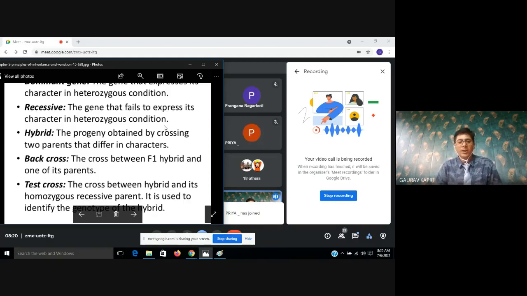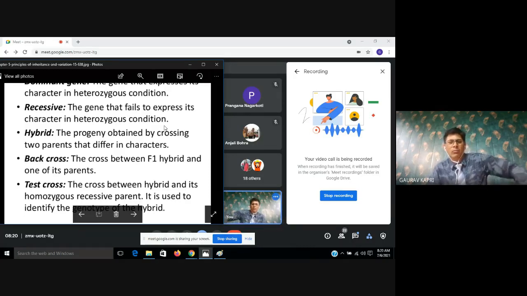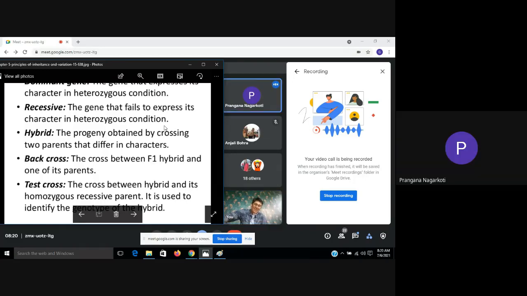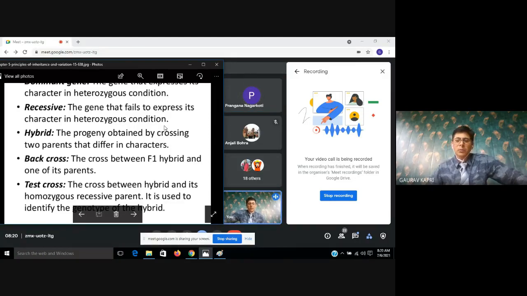Okay. Now the third terminology is hybrid. What do you mean by hybrid? When two different sorts of parents are crossed to get different sorts of characters. We are selecting two plants.